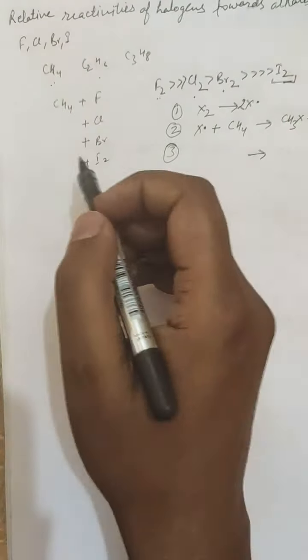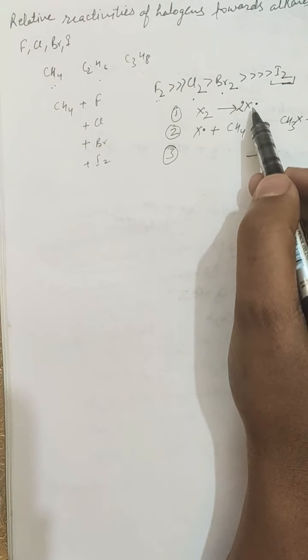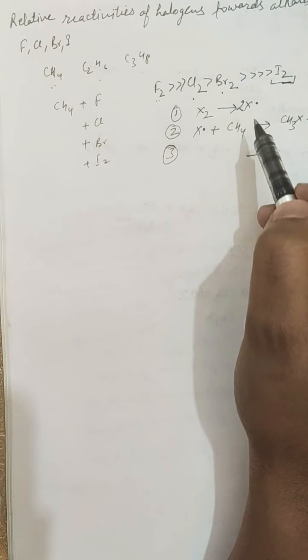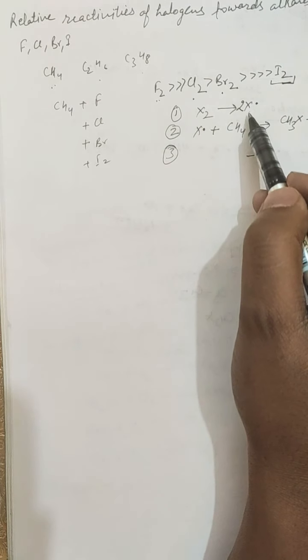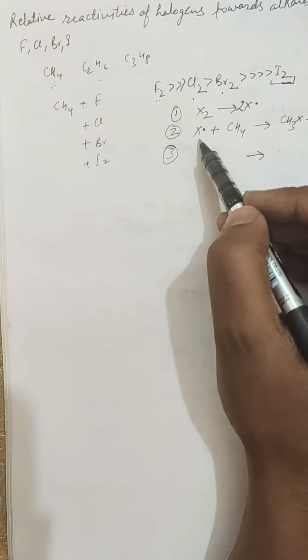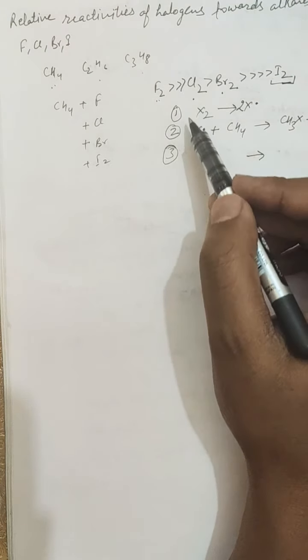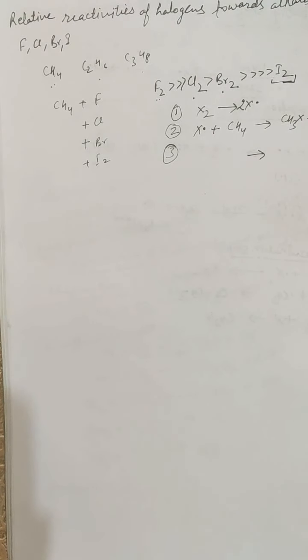So these involve three steps, and the rate of the reaction depends upon the rate of formation of this free radical. The rate of reaction depends upon the first step, that is the formation of the free radical. Moreover, it depends on the reaction of the free radical with this alkane to form the hydrogen free radical. So these two are the most important rate determining steps in the halogenation of alkanes.